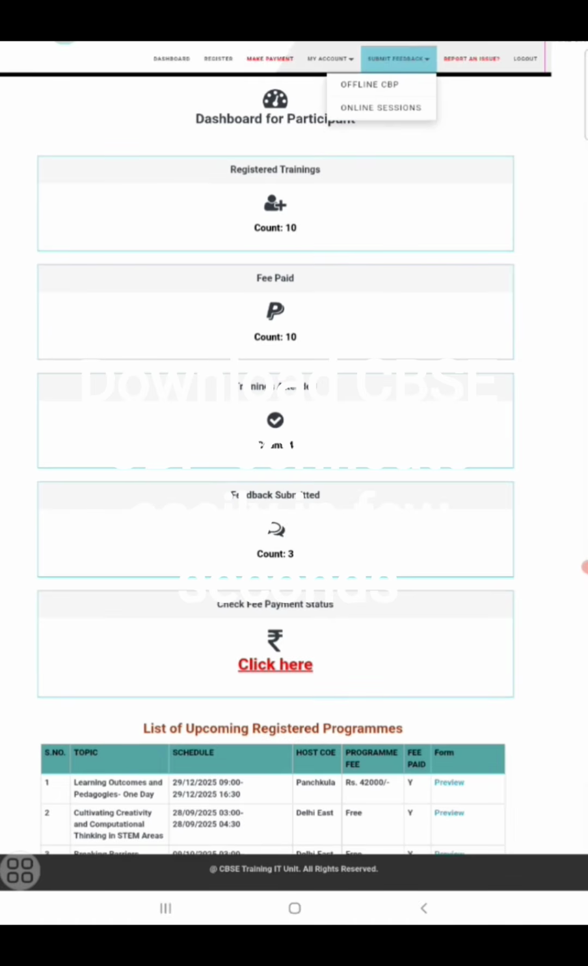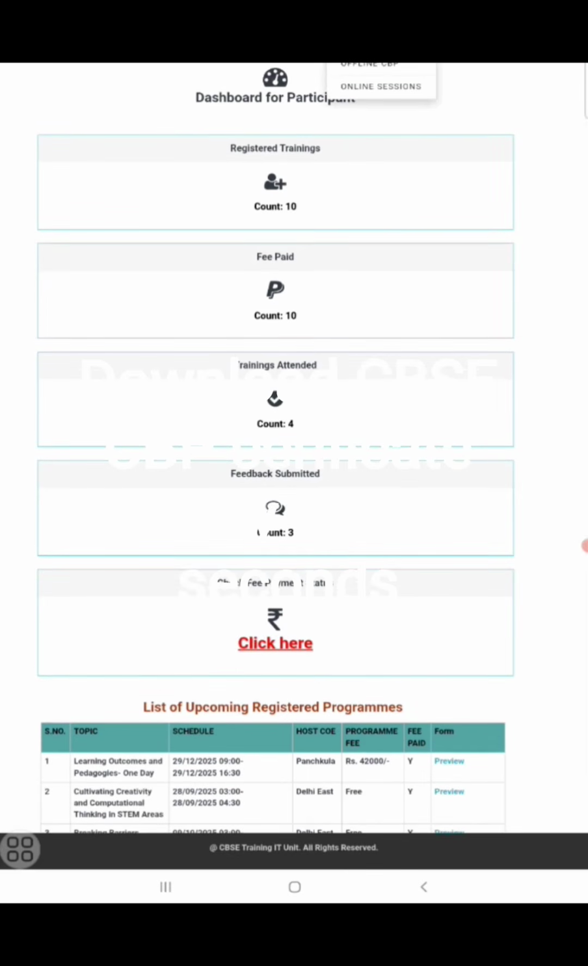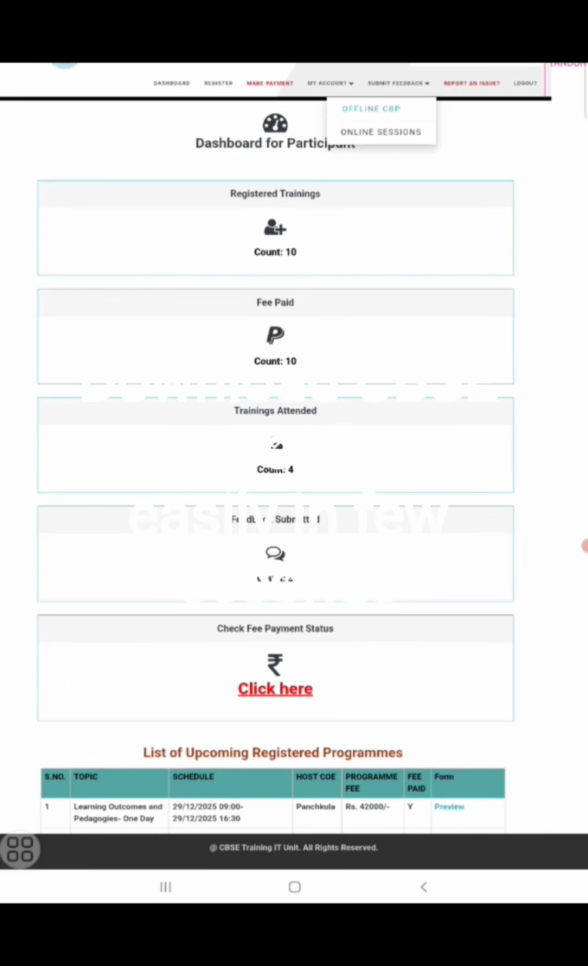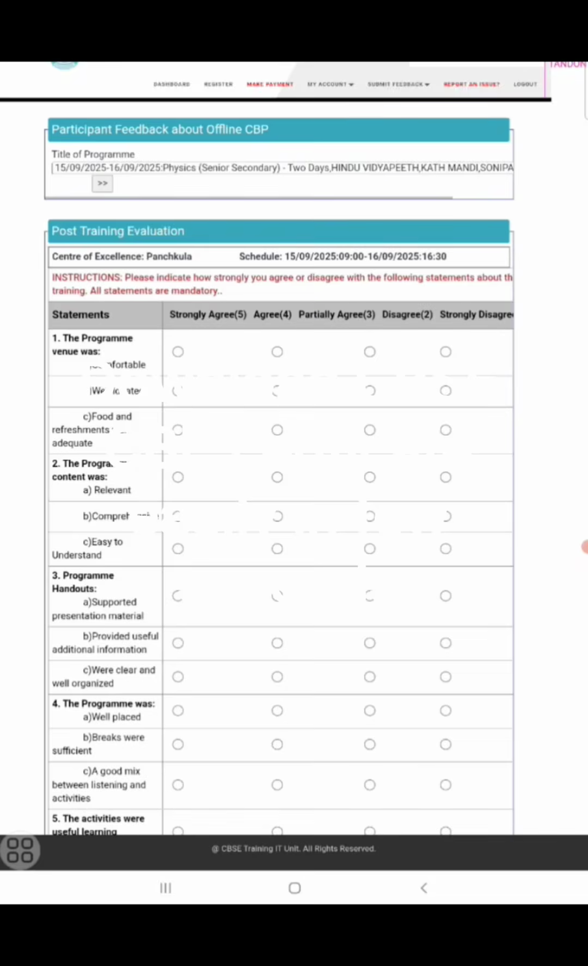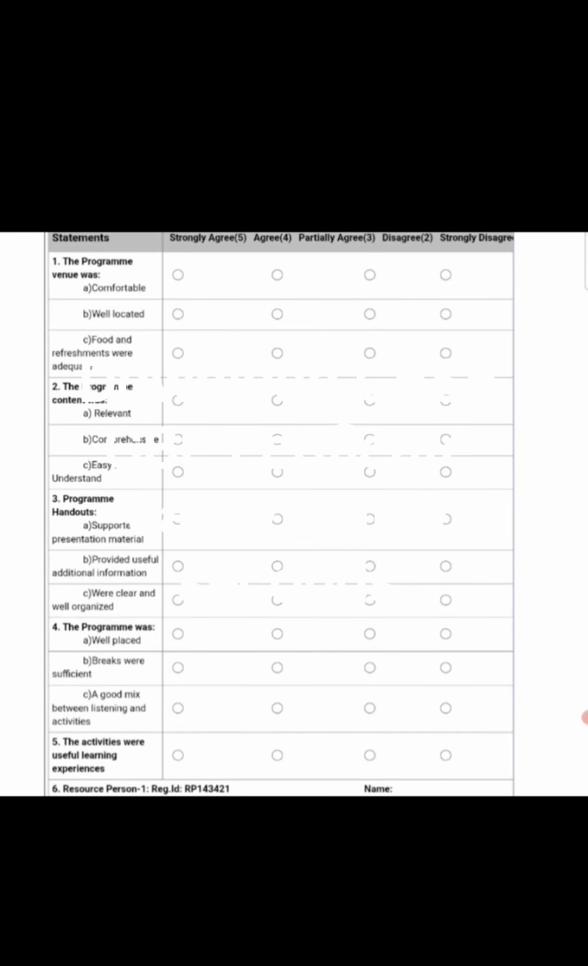Here my dashboard appears, in which how many you have registered, fees paid, count, and training attended will all appear. From here, you have to submit the feedback in offline CBP. In the offline CBP, you have to select the title of the program, where you attended the program, on which date, and then you have to submit the feedback on the basis of the school and also the resource person.